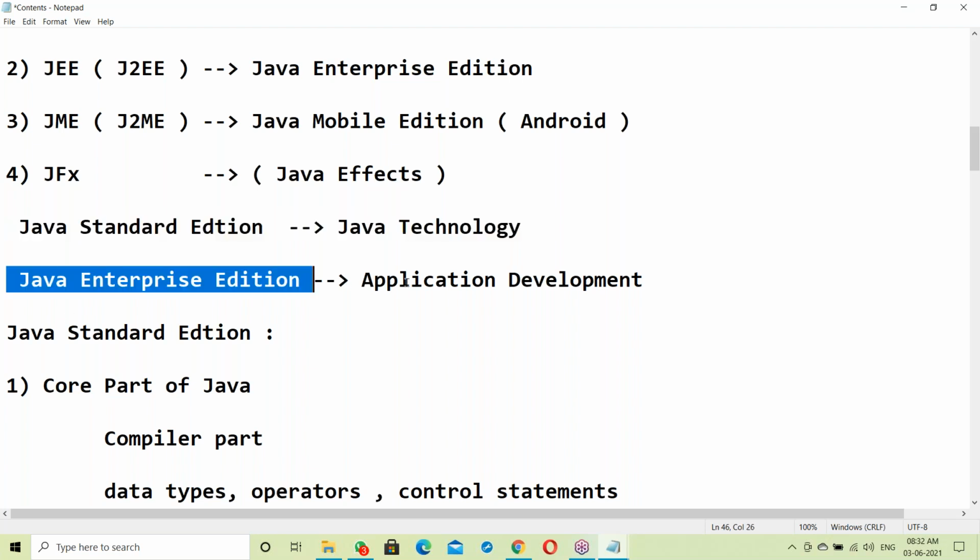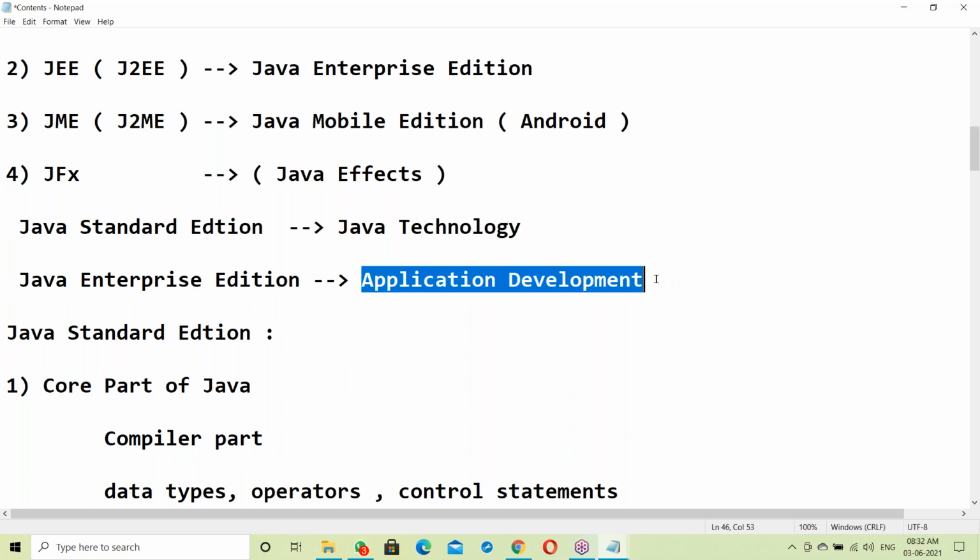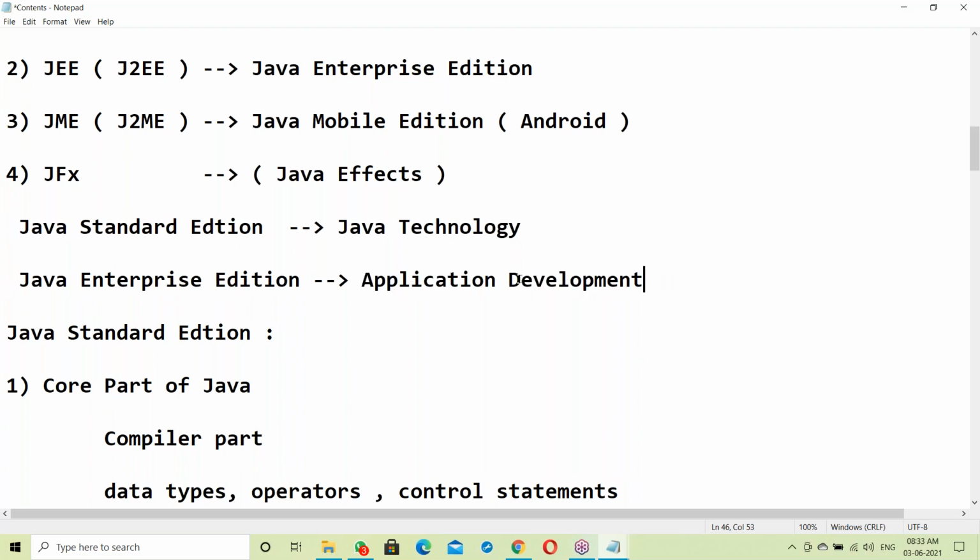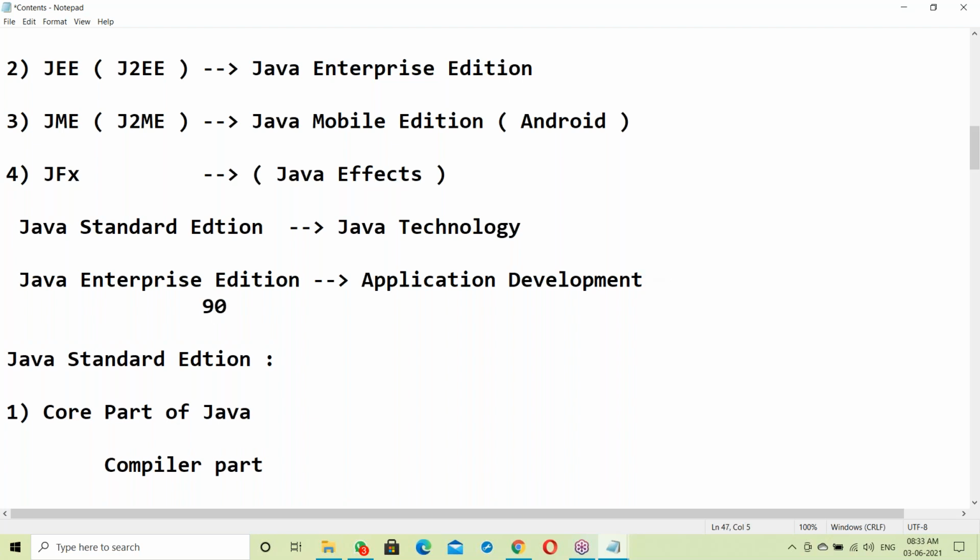When it comes to enterprise, it's application development. Different kinds of applications, like Facebook and Flipkart, are developed in Java. 90% of applications in the market were developed in Java.